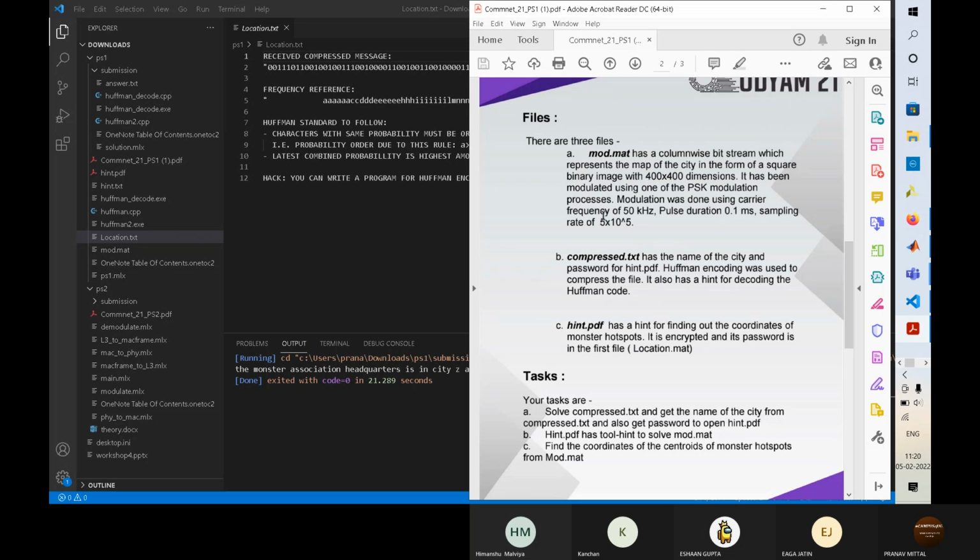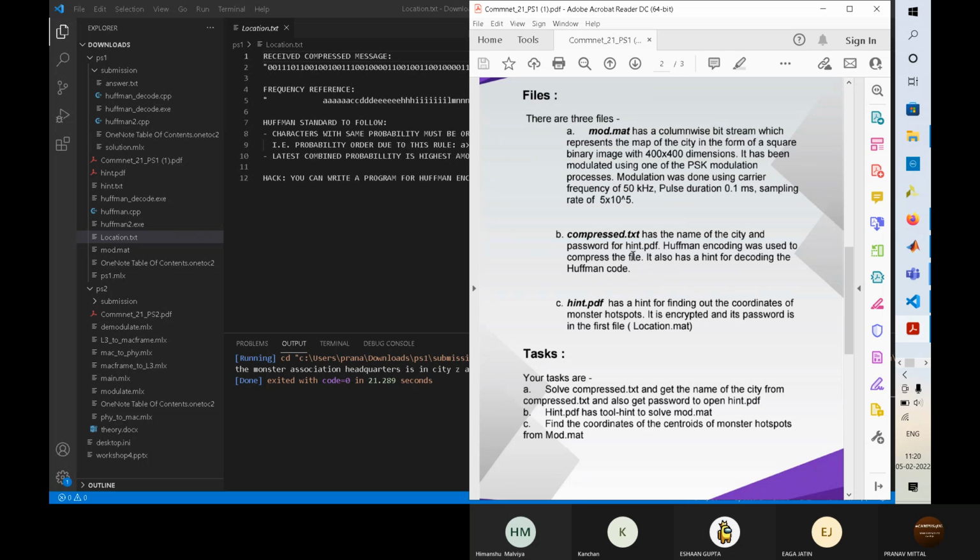These are the parameters that were defined in the second workshop, including the sampling rate. One thing to notice is that frequency divided by pulse duration is equal to the sampling rate. They both mean the same thing.